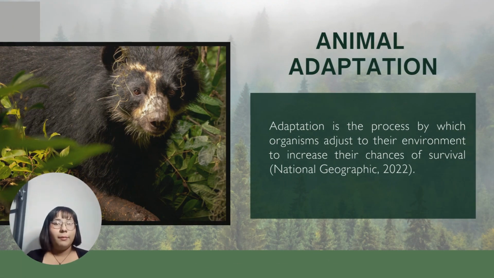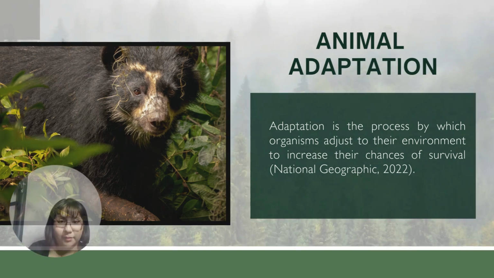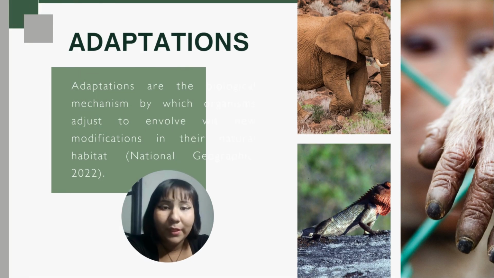Well, we have to know the definition of adaptation. And what is adaptation? Adaptation is the biological process through which organisms adjust to their environment, allowing them to survive and thrive. It also involves developing new modifications over time to better fit their natural habitat. The definition of adaptation is clear.